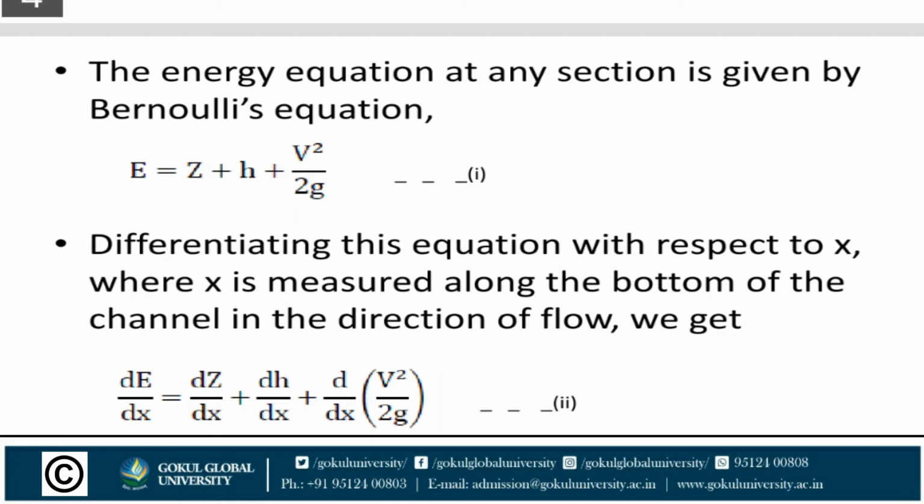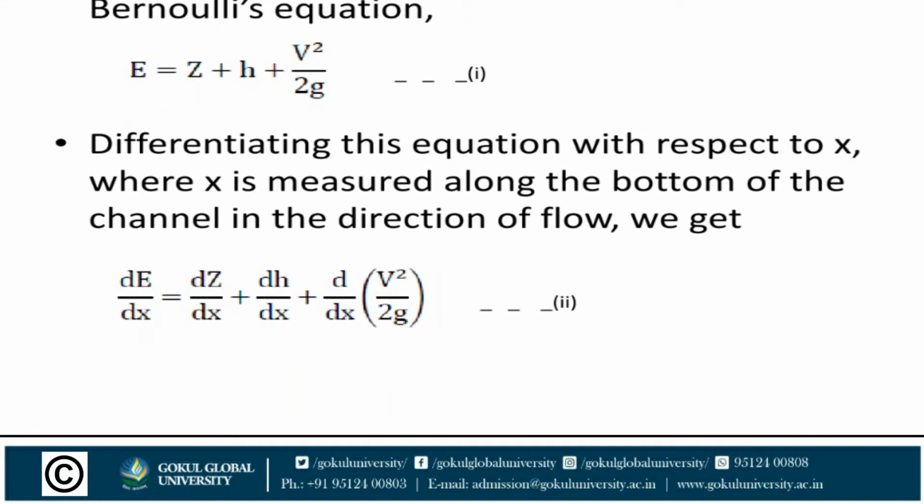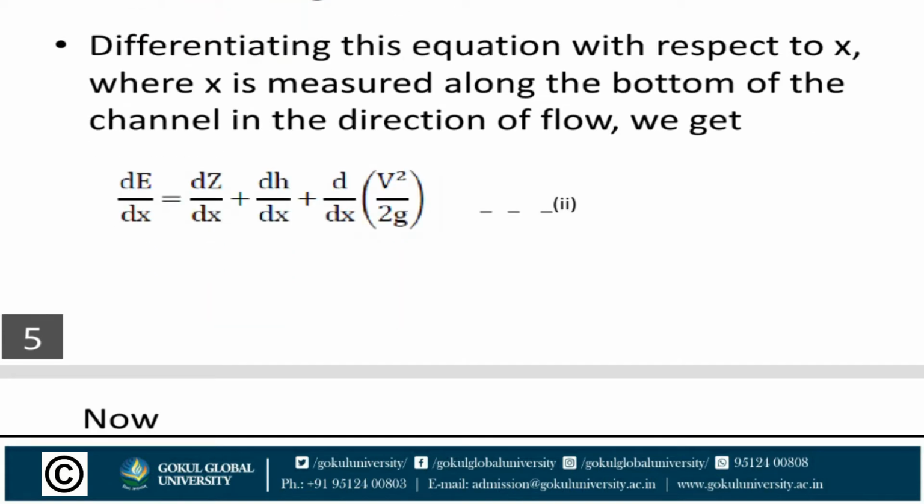Differentiating this equation with respect to x, the length of the channel, where x is measured along the bottom of the channel in the direction of flow, we get dE by dx is equal to dz by dx plus dh by dx plus d by dx of v square by 2g. Equation 2.